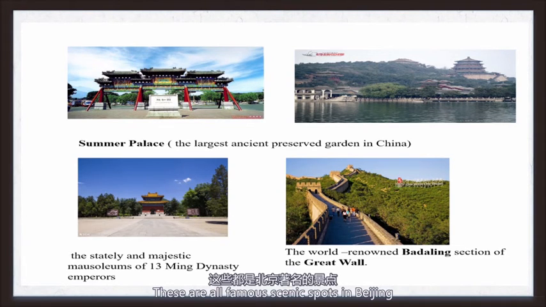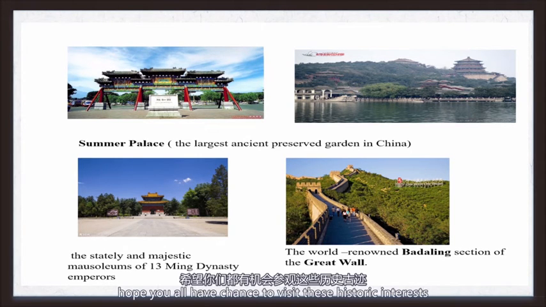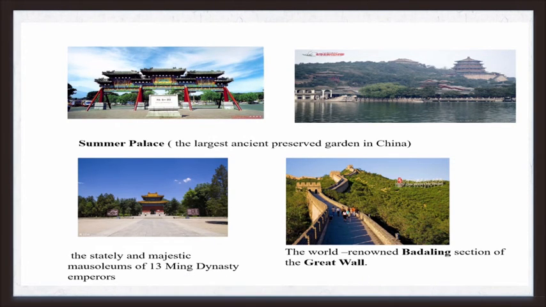These are all famous scenic spots in Beijing. Hope you all have a chance to visit these historic sites.